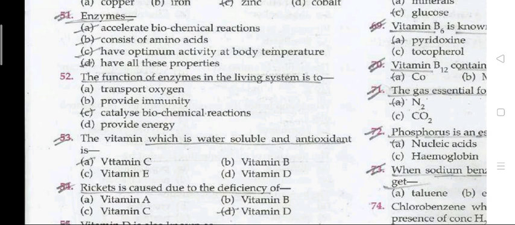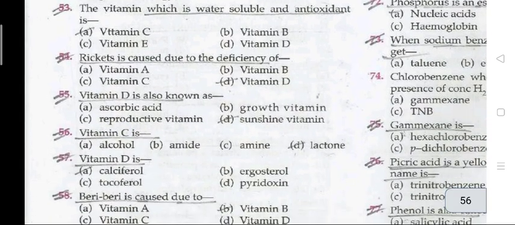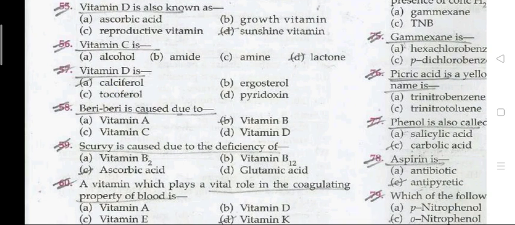The next question 52: the function of enzymes in the living system is to catalyze biochemical reactions. 53: the vitamin which is water soluble and an antioxidant is vitamin C. Rickets is caused due to deficiency of vitamin D. Vitamin D is also known as the sunshine vitamin.